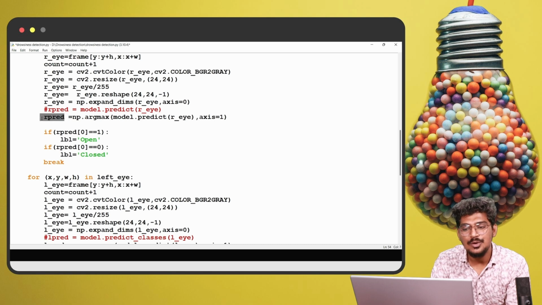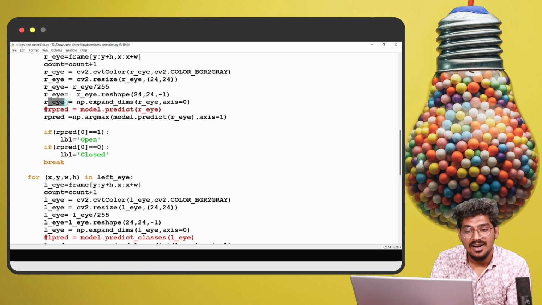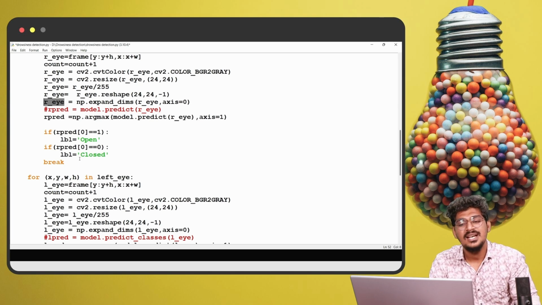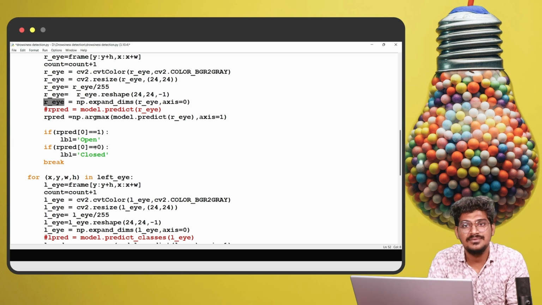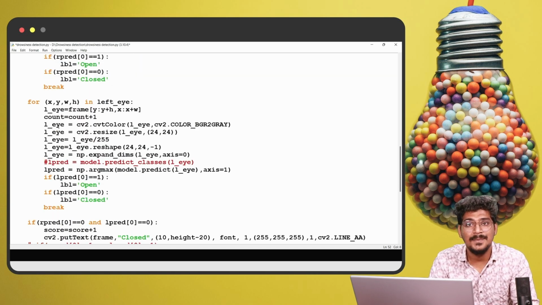Now we are going to do the model prediction. So r predict, np.argmax, this is nothing but the prediction. So model.predict for the right eye (r eye), axis 1. If the prediction is equal to 1, that is nothing but open. If the prediction is 0, that is nothing but closed. So it is based on the probability value.